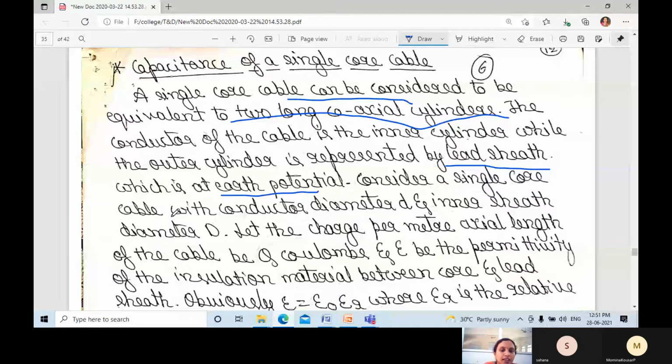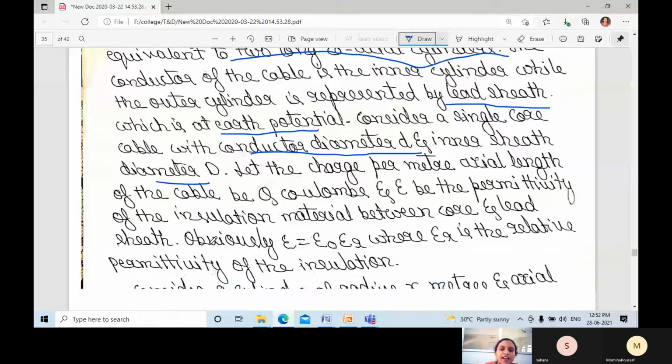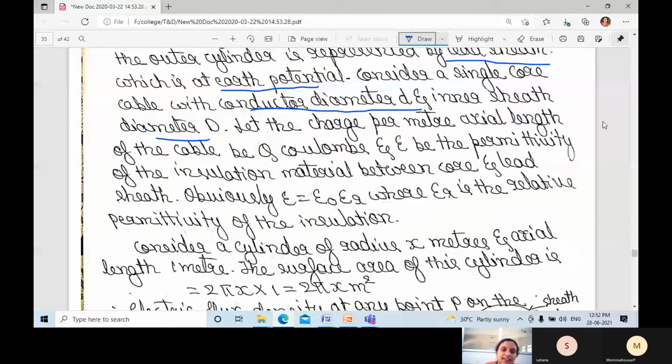Consider a single core cable with conductor diameter d and inner sheath diameter capital D. Let the charge per meter axial length of the cable be Q coulombs, and epsilon be the permittivity of the insulation material between core and lead sheath.